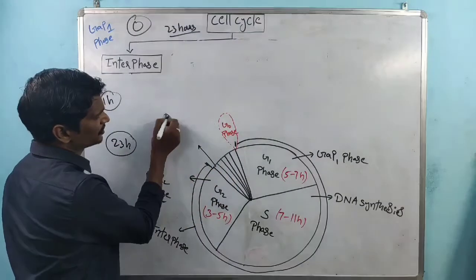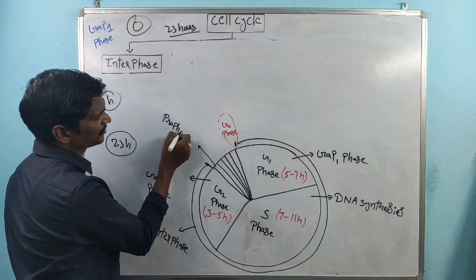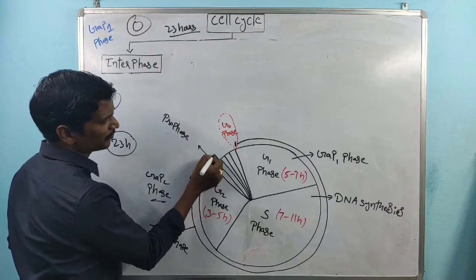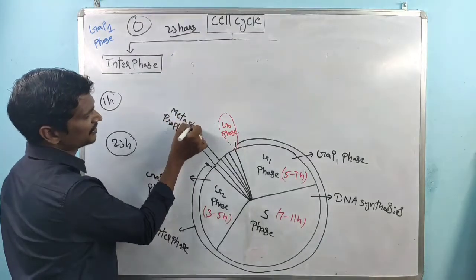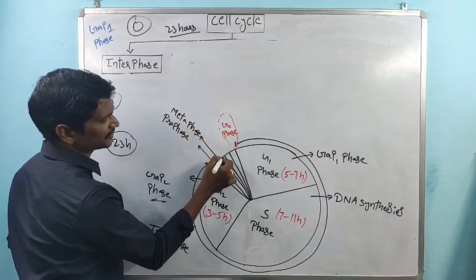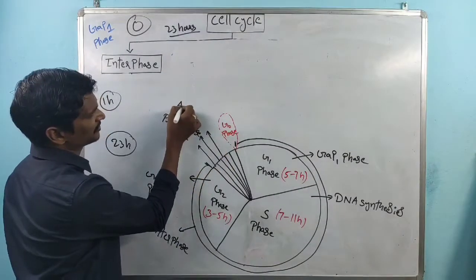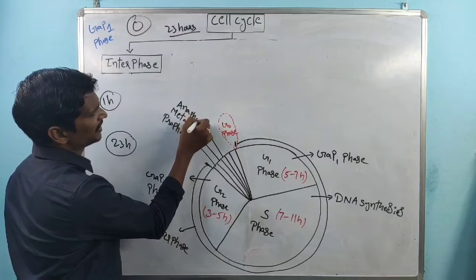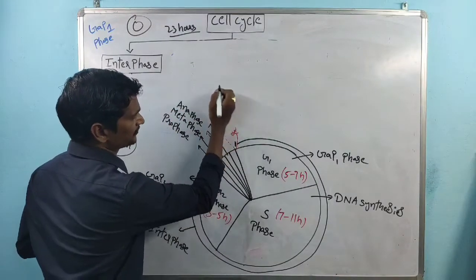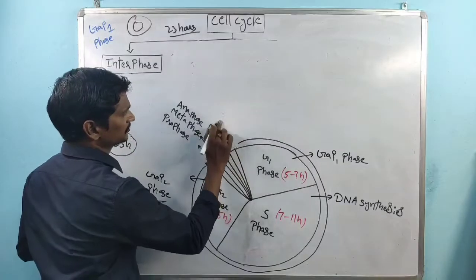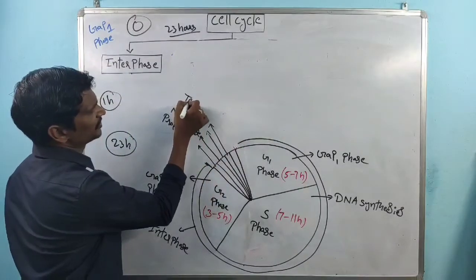Next is the metaphase, next is the anaphase, and next is the telophase.